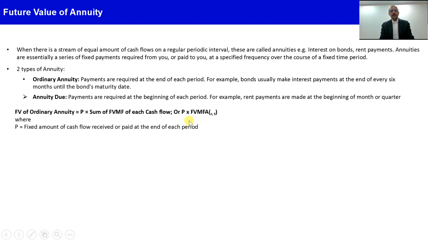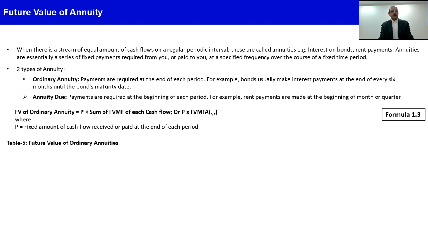Or alternatively, we can use the concept of future value multiplication factor for annuity for the defined rate of interest and time period, which I will show you in a moment. Here the future value multiplication factor we can get directly from the ready reckoner, or we can also calculate it using the formula 1 plus r raised to power n, as I explained earlier.